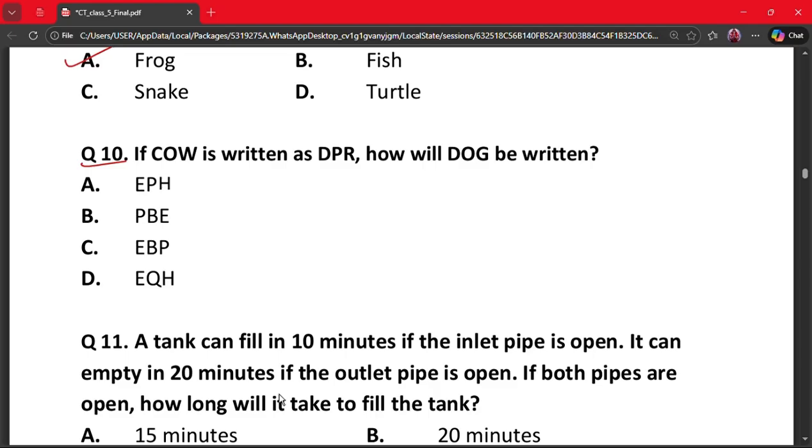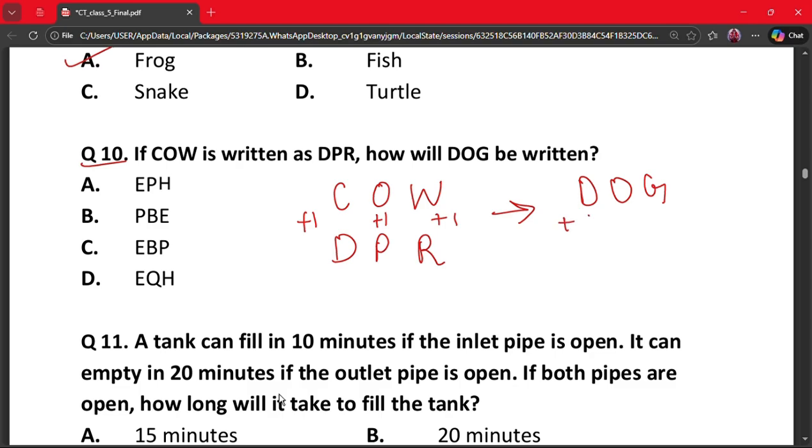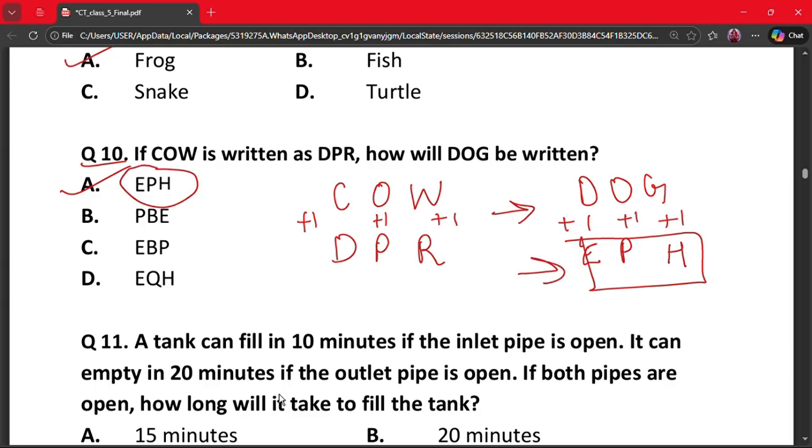So here let's decode this. COW is written as DPR. So C plus 1, after C what comes is D, after O plus 1 is P, after W plus 1 is R. So we'll do the same for DOG. Plus 1 of D is E, plus 1 of O is P, and plus 1 of G is H. So our answer will be EPH. So option A is the correct answer because it says EPH. It is the same as this.